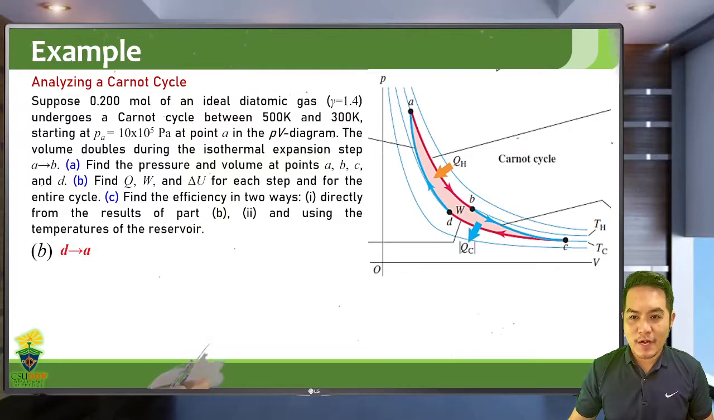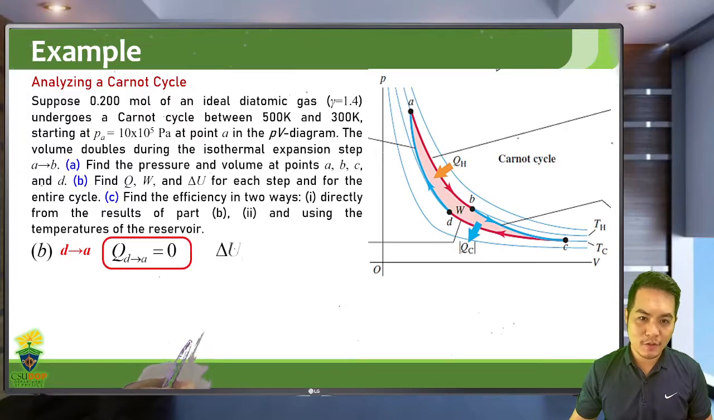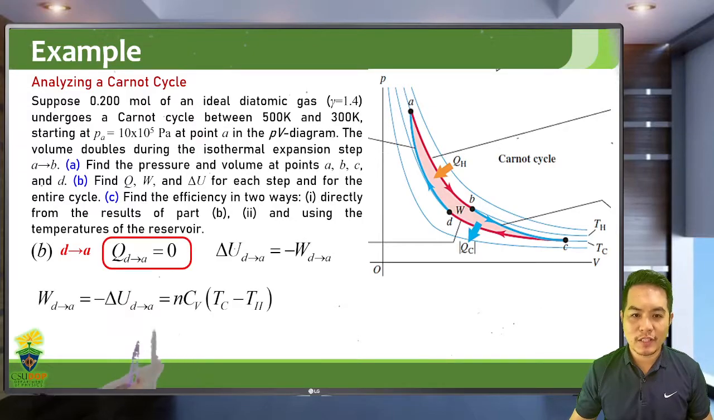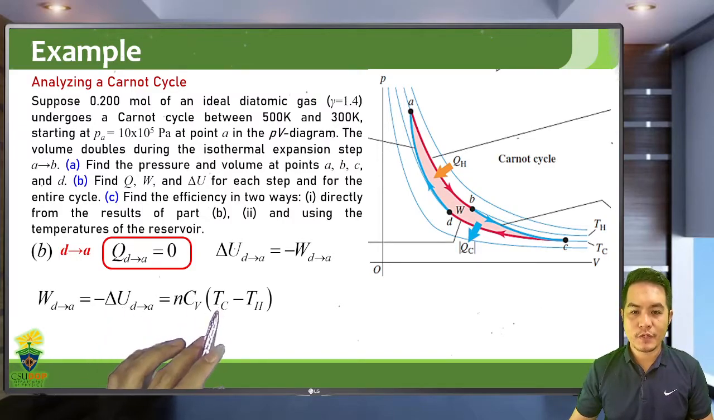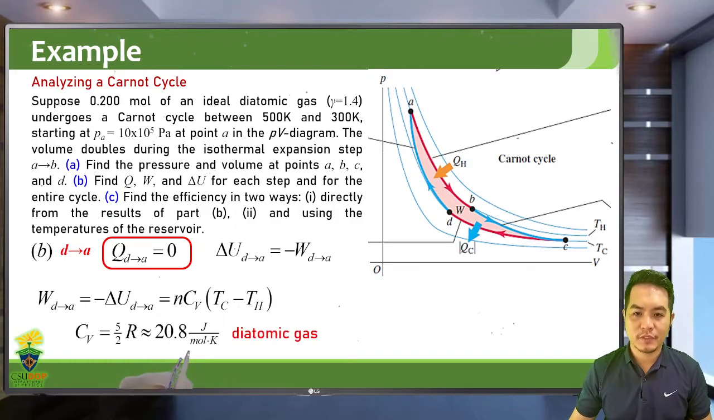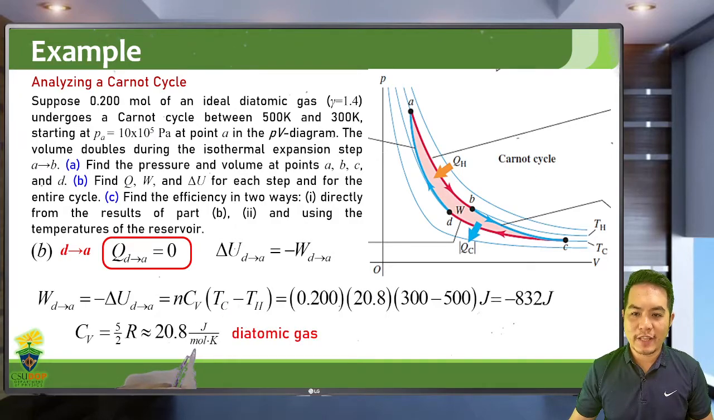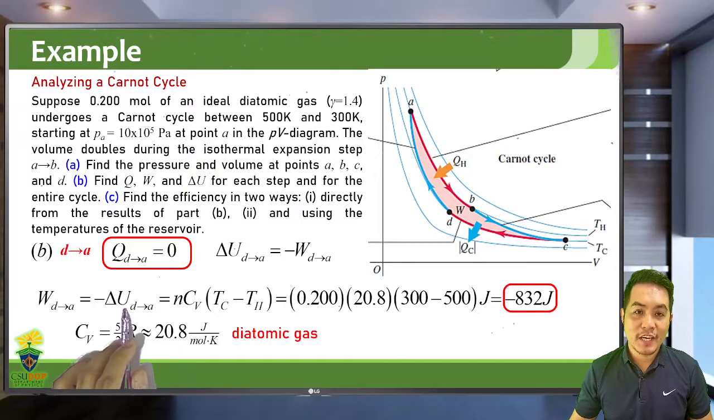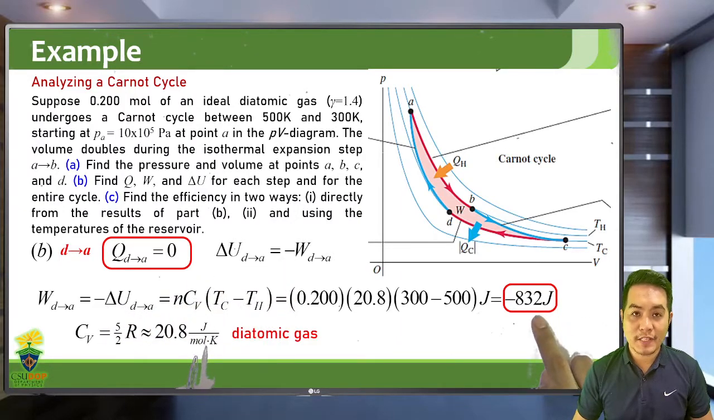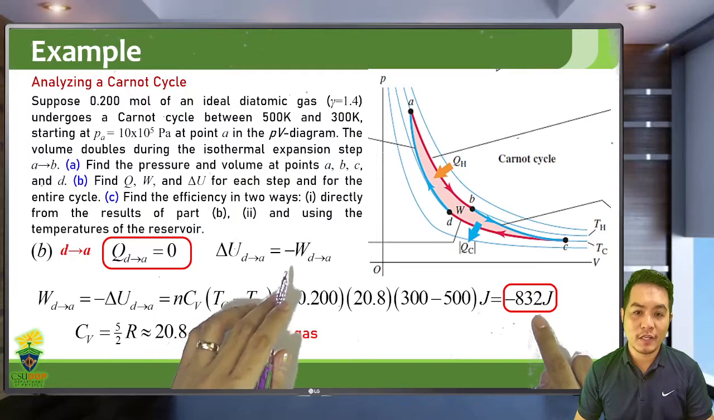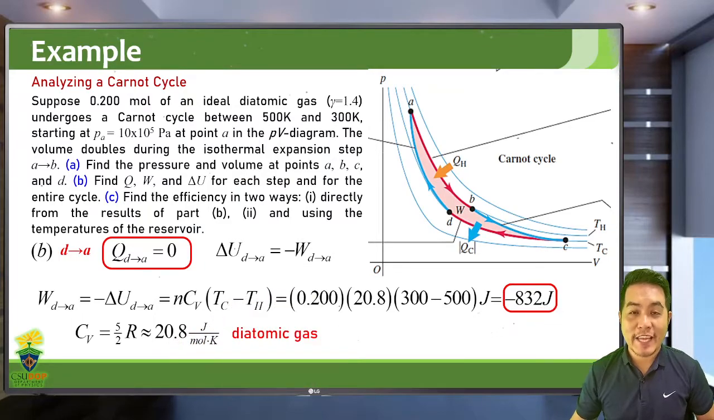Okay, for the last process, D to A, adiabatic compression. So again, no heat involved. So the work done from D to A is just the negative change in internal energy from D to A. So initial minus final. So we get the work to be equal to negative 832 joules, meaning the change in internal energy is the negative of the work. So it's positive 832 joules.